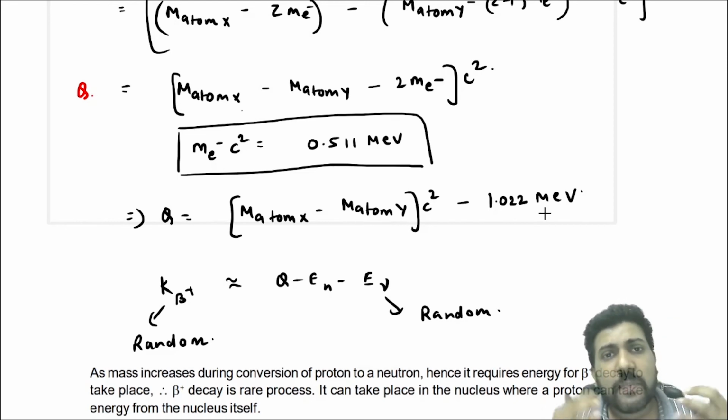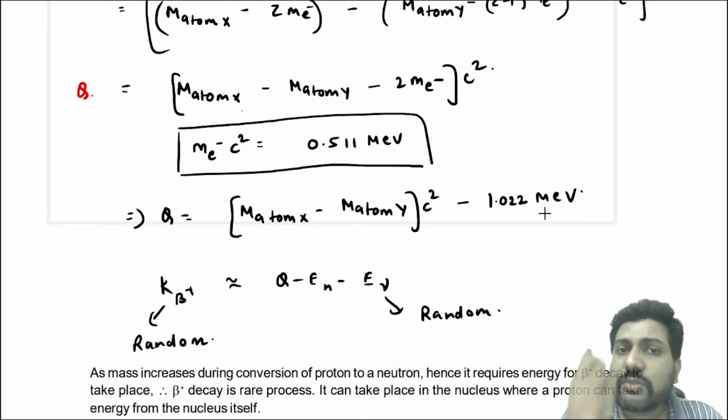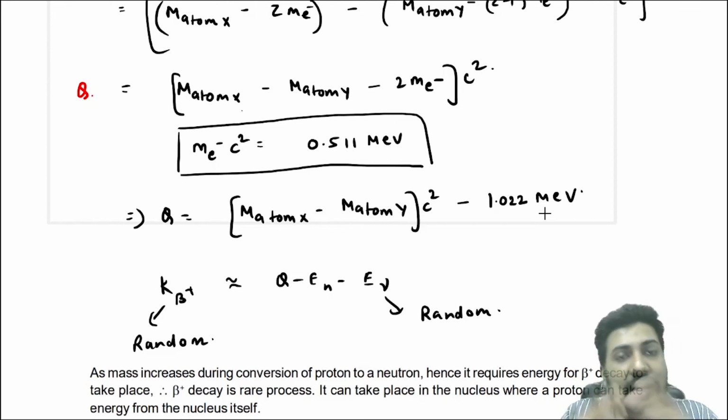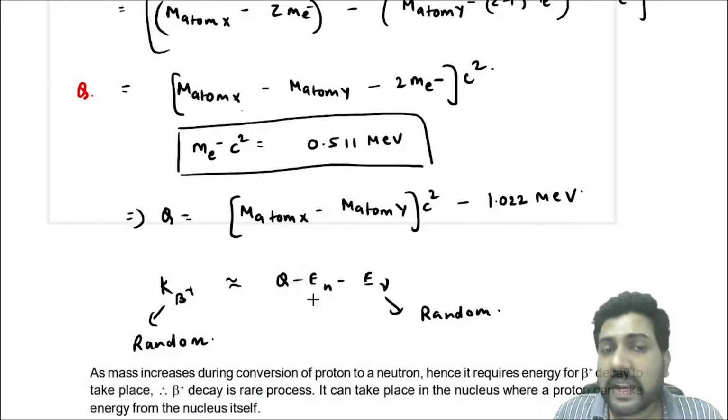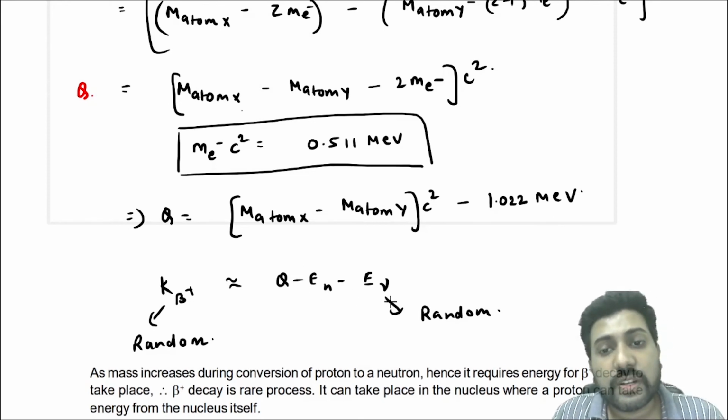Now in a beta plus decay also, the energy of the neutrino formed is random. So the kinetic energy is random, and a continuous spectrum will be formed. So everything else is the same in a beta plus decay except the formula for the Q value. The kinetic energy of beta plus will again be Q minus En minus the energy of the neutrino.